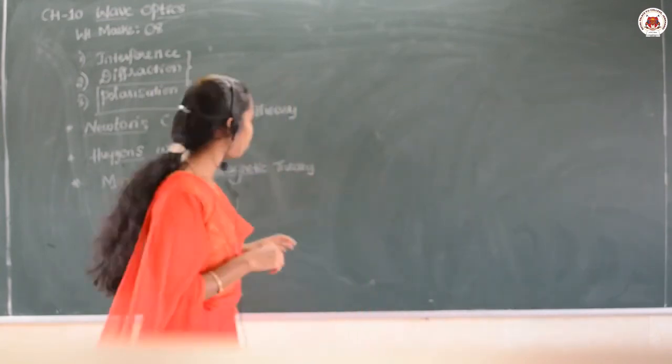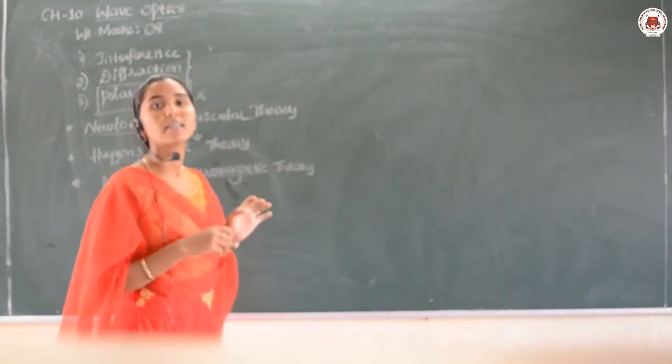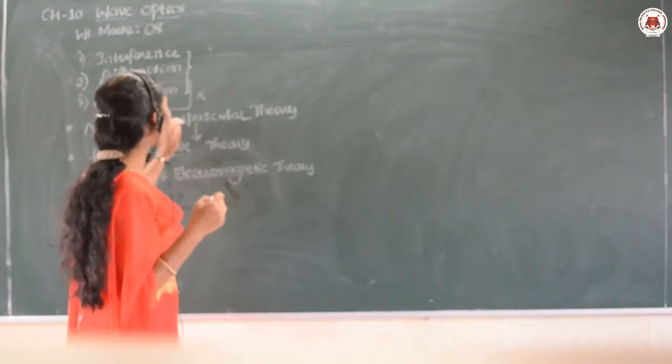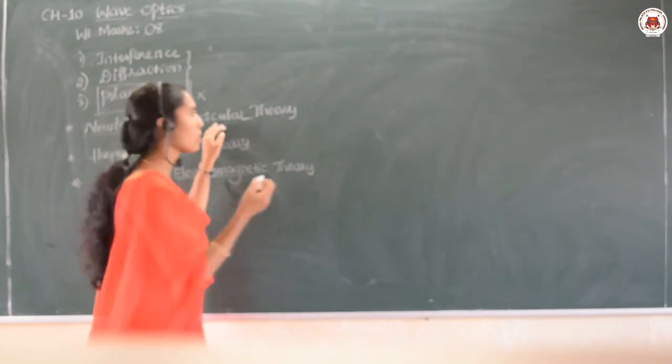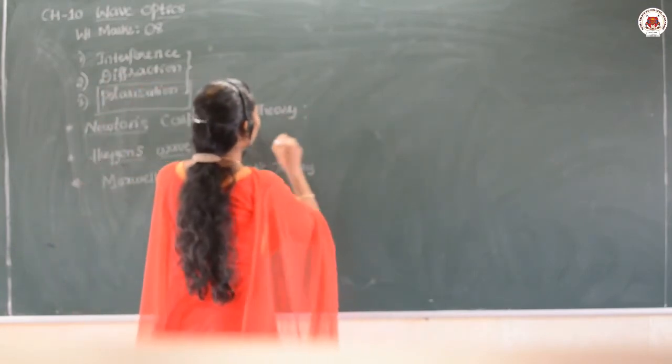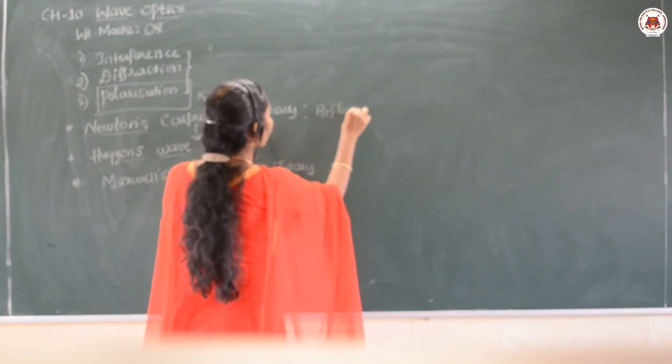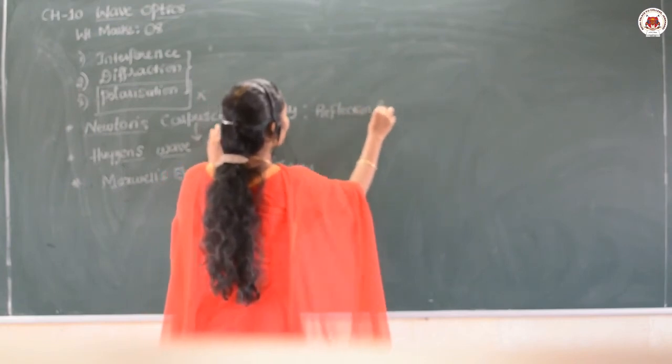And one more point here: Newton's corpuscle theory was able to explain phenomena such as reflection and refraction.